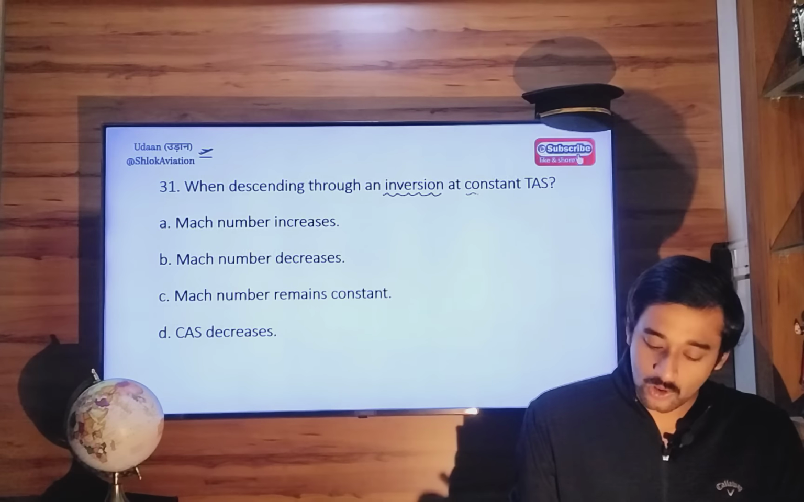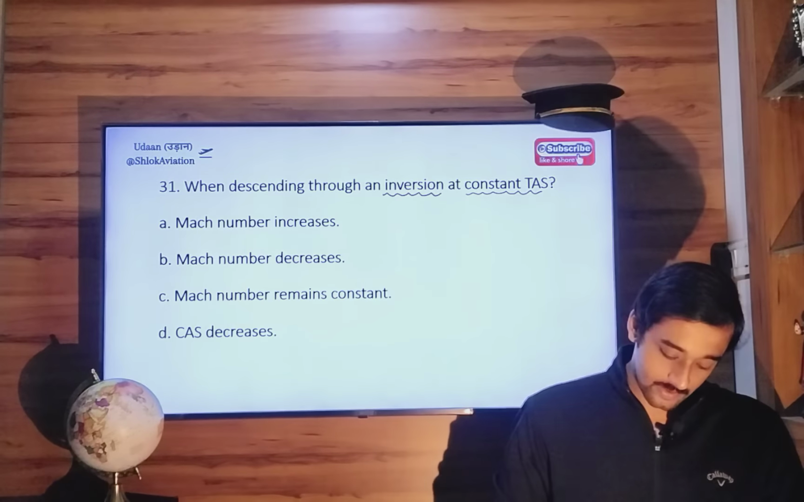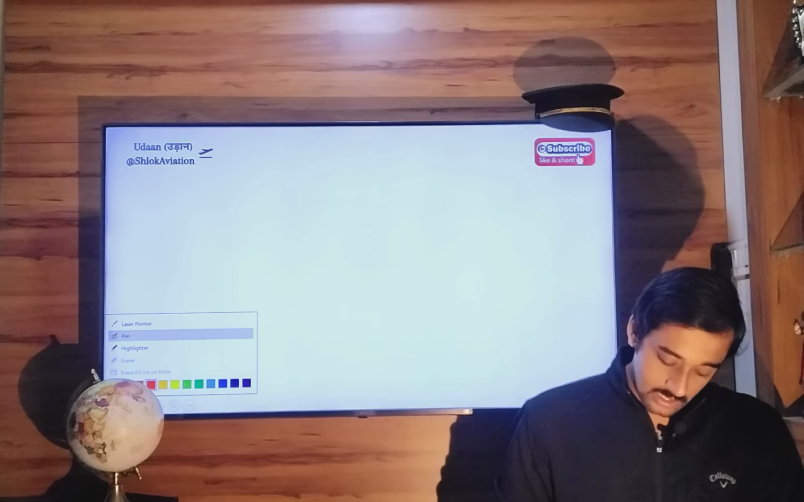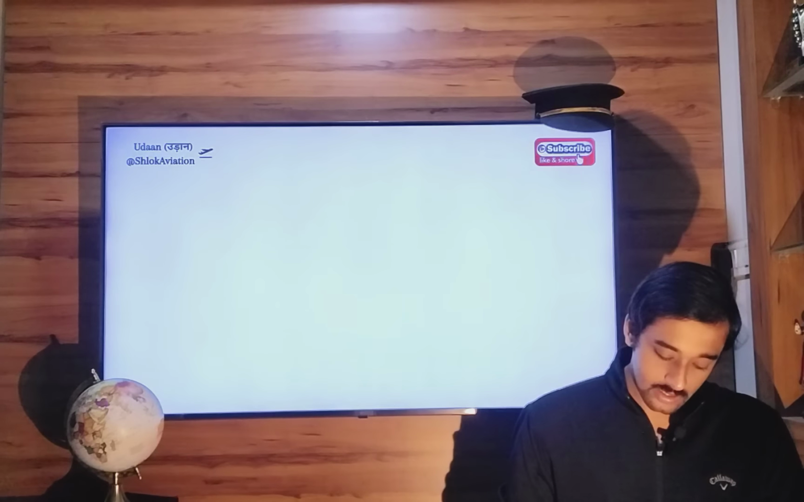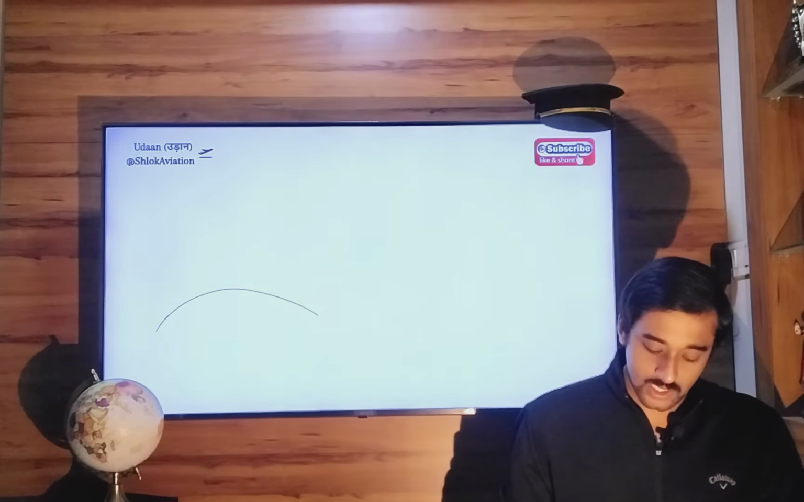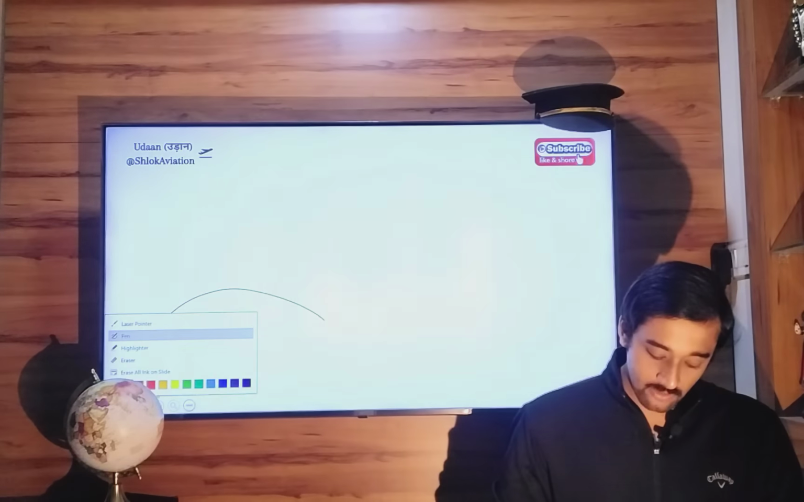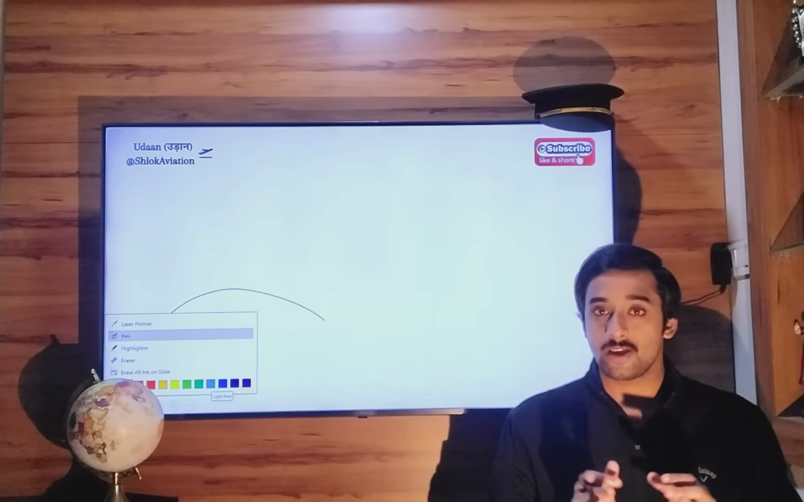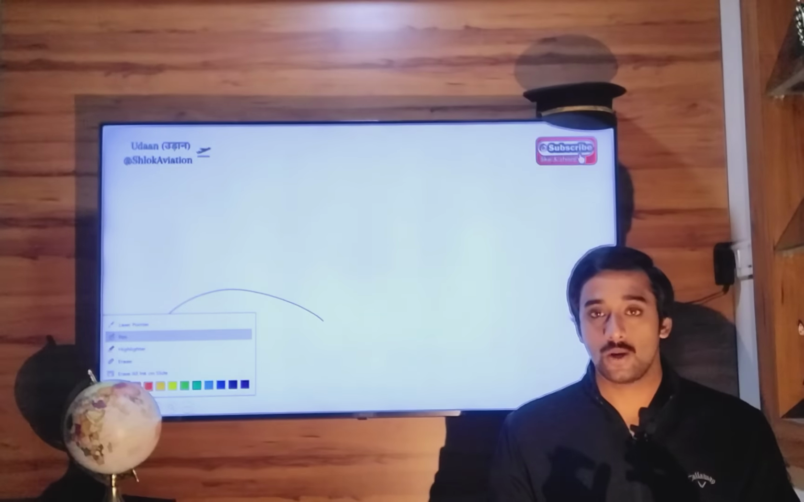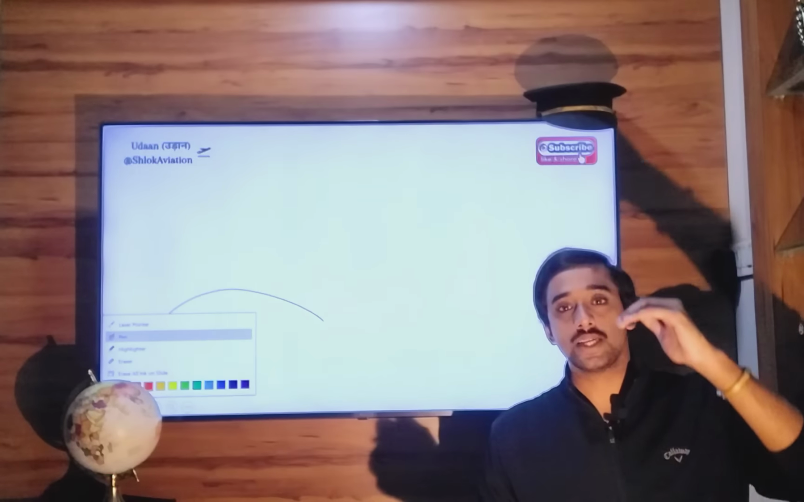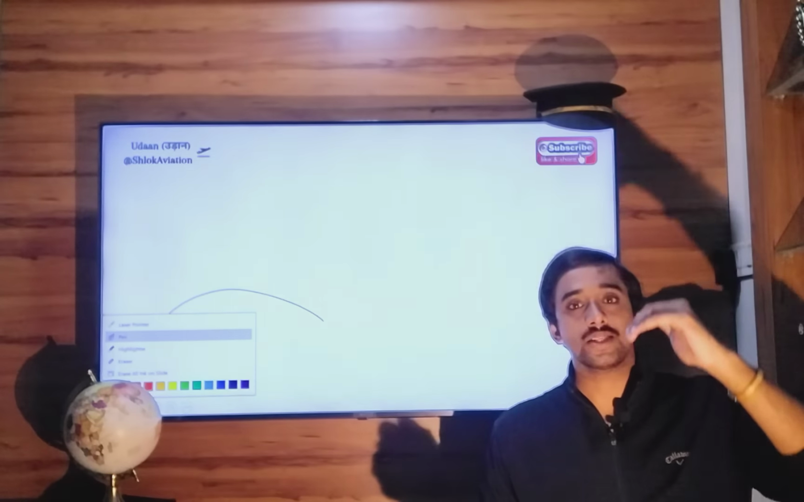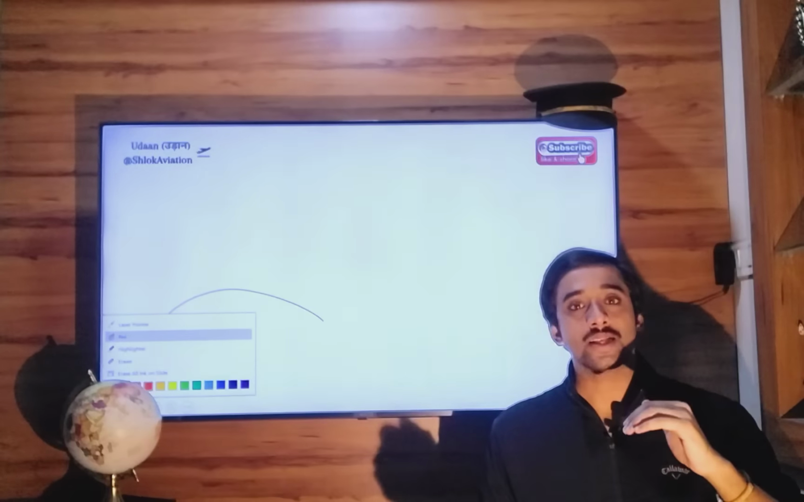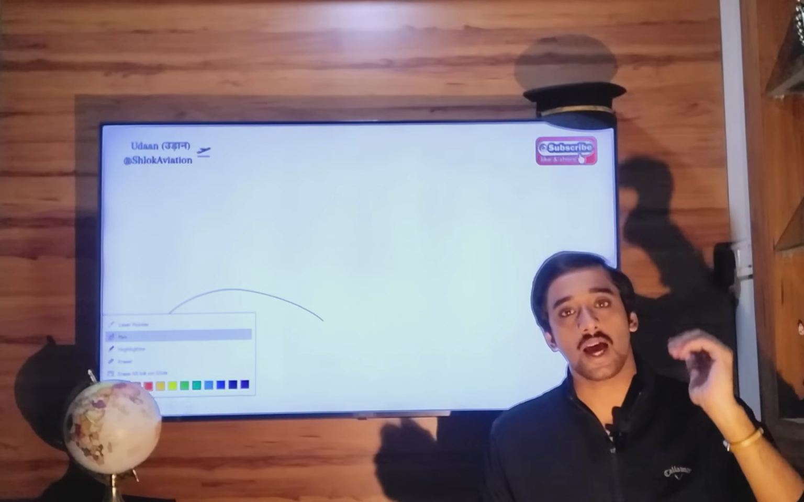Inversion and constant TAS, what will happen? So let's say this is your Earth surface. Now what is an inversion? Inversion is an atmospheric phenomenon where you encounter increase in temperature with increase in height. Again, increase in temperature with increase in height.